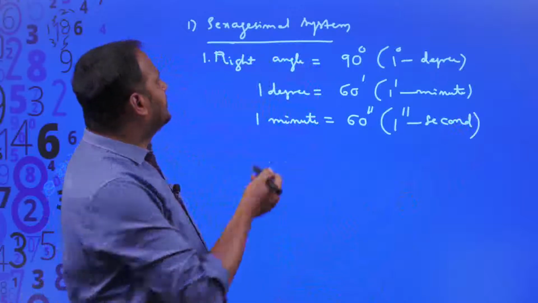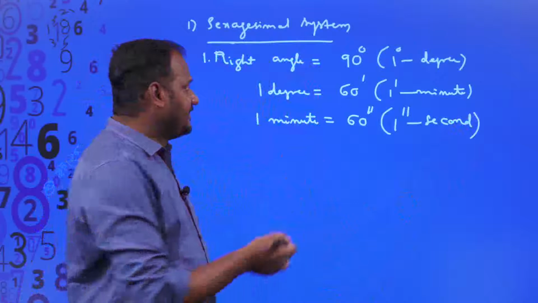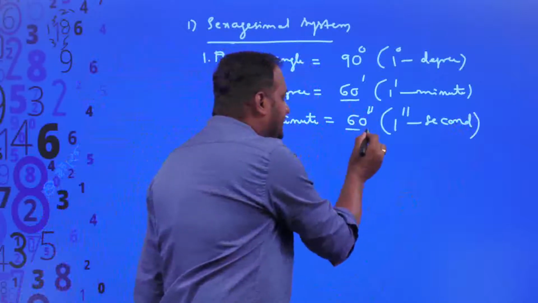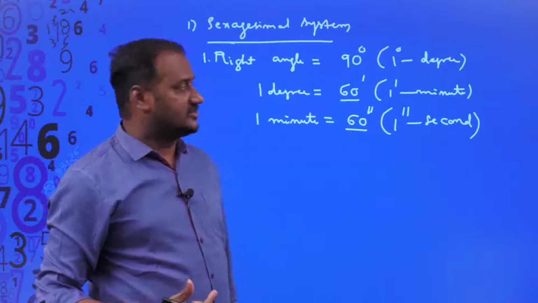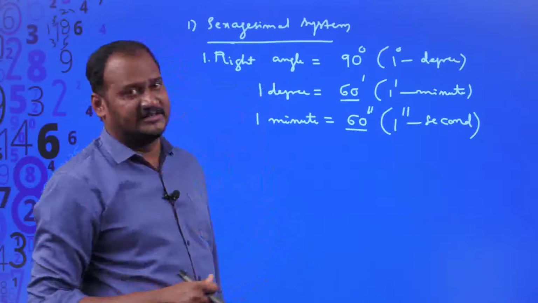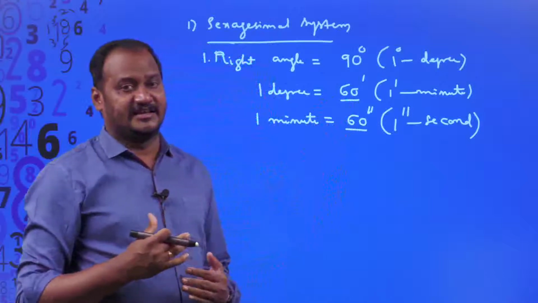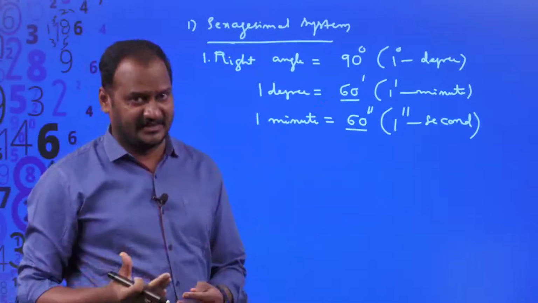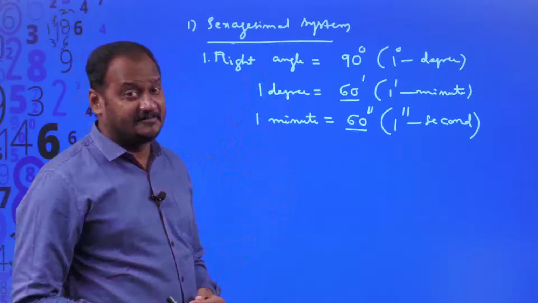And why did they call this system the sexagesimal system? Because according to them, the division into 60 equal parts is said to be sexagesimal, right? So that word sexagesimal has come from this division of 60. So that is why this system is named the sexagesimal system.